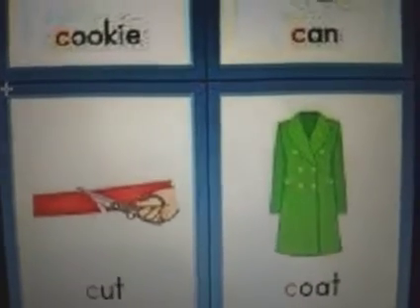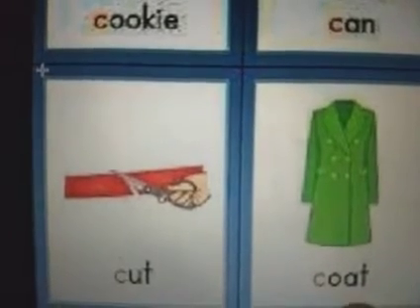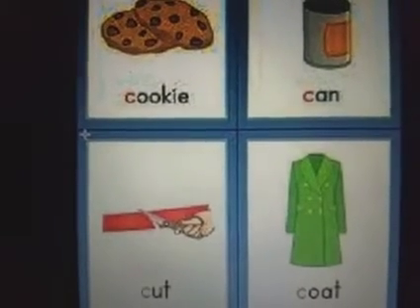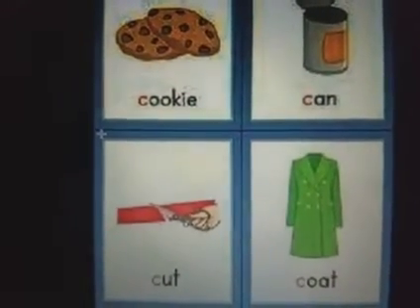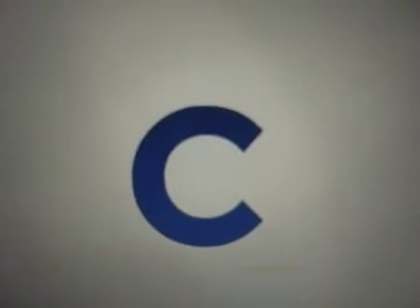Now this is a coat. Yes, a raincoat, a winter coat. This is a coat. So here again we have a few pictures that begin with the sound K. Cookie, can, cut, coat. Let's learn the sound of this letter. Now can you tell me what's the sound? The sound, not the name. The name of the letter is C, but what's the sound? The sound of this letter is K. This is the lowercase letter C. This is the uppercase letter C.